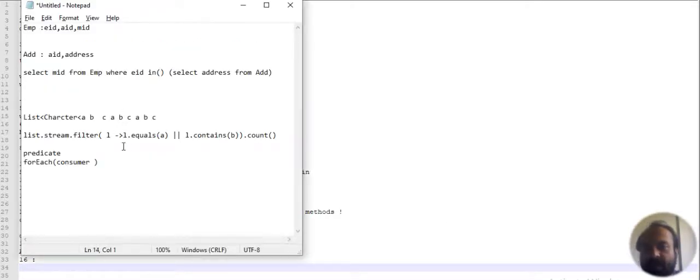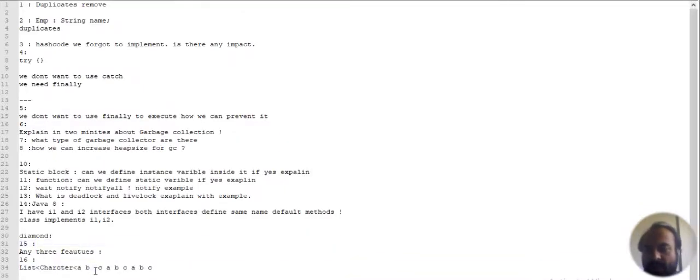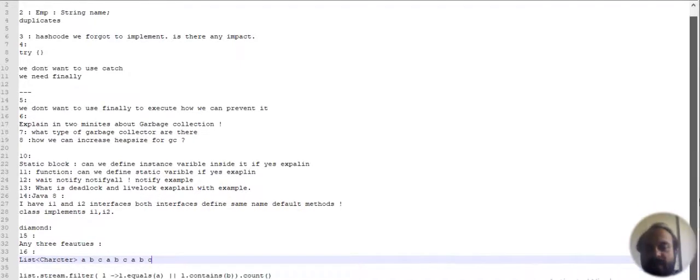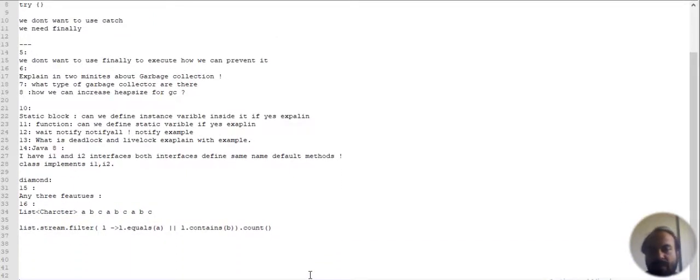We are given characters: A, B, C, A, B, C, A, B, C. We want the count of A and the count of B. A we know would be 3, B we know would be 3, and 3 plus 3 becomes 6. So how can we do this in Java 8? Write a program for that. These are the questions.